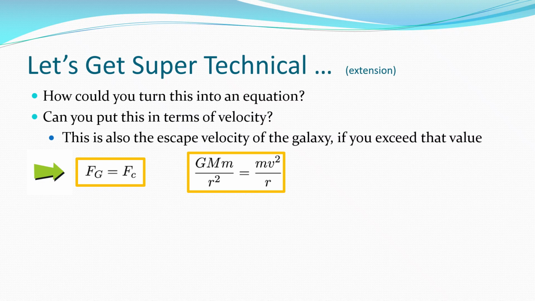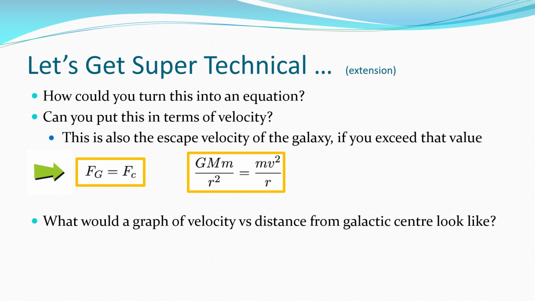So what we want to start to think about is what is the escape velocity of a galaxy. In this scenario, I've subbed in my values, where on the left-hand side is gravity, and on the right-hand side is the centrifugal force. We want to know what is this velocity that we need to exceed in order to get out of a galaxy.